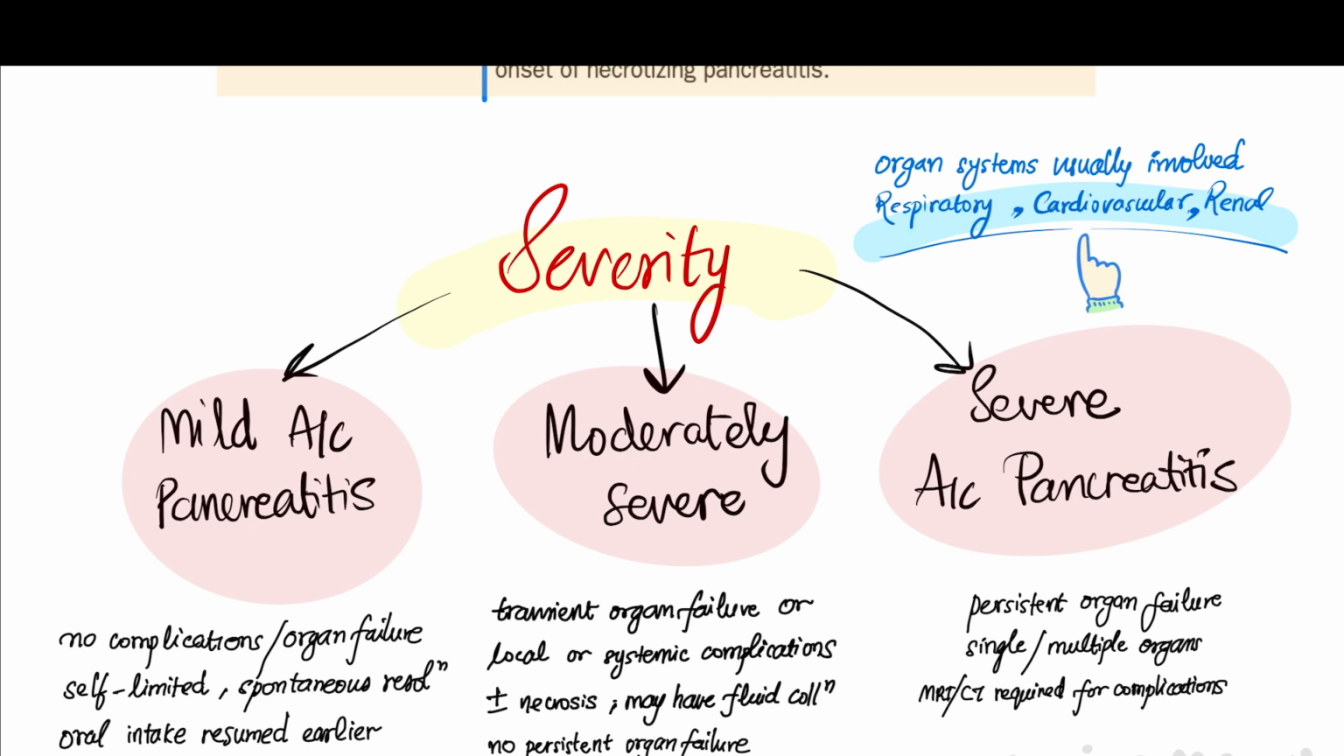Whereas in moderately severe acute pancreatitis, there is a transient organ failure, or local or systemic complications are seen with or without necrosis. They may have fluid collection, but there is no persistent organ failure. In severe acute pancreatitis, there is a persistent organ failure. Single or multiple organs will get affected, and here MRI or CT are required for ruling out complications. The most common organ systems involved are the respiratory system, cardiovascular system, and renal system.